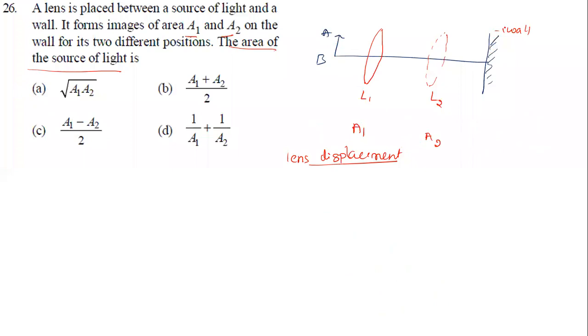Using the magnification formula we got M1 and M2, and using areal magnification, same as linear magnification, size of image to size of object, in the area case I take area of image to area of object. Simplifying, you get root of A1 times A2, where the root is for both A1 and A2.